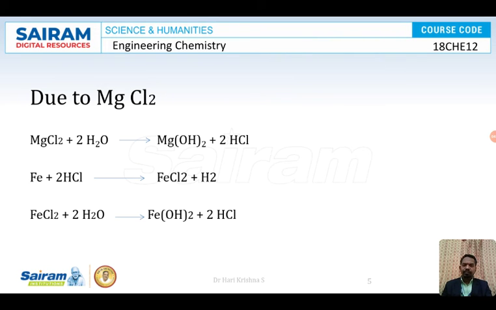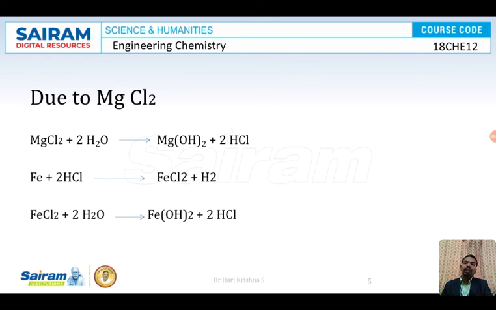Okay, so later, you can see HCl is once again regenerated. So this HCl once again goes and attacks another iron molecule, and again ferrous chloride is produced. This ferrous chloride will get hydrolyzed, and you get ferrous hydroxide. This ferrous hydroxide once again forms rust.